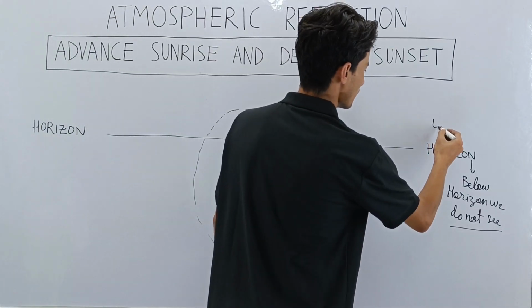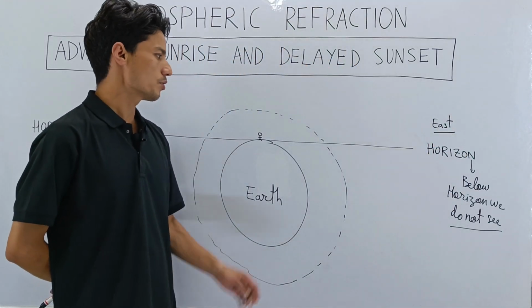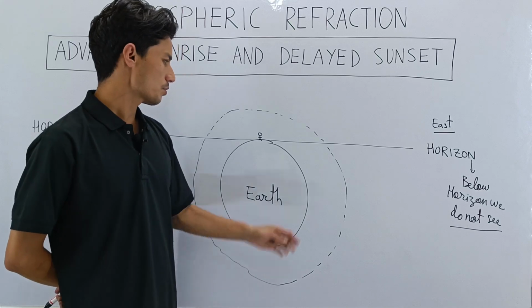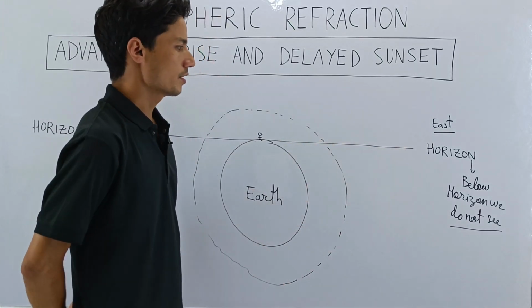Let's say this is the east. So this is the east. He knows very well that the sun rises from the east, so he's looking in this direction. He wants to see the sunrise, so he wakes up early and looks towards the east.